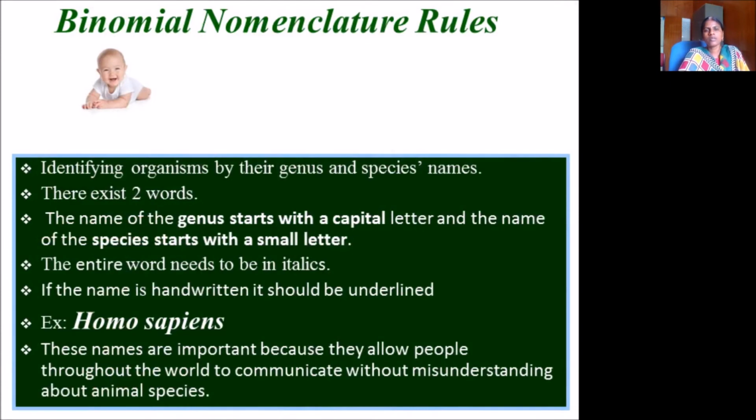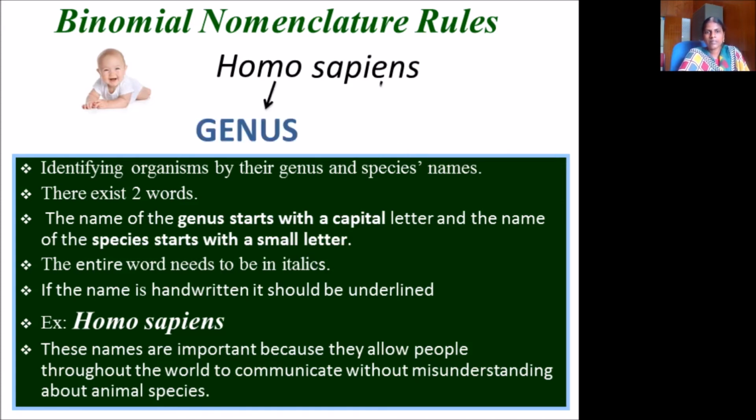So, binomial nomenclature rules. There are some rules for binomial nomenclature. You can see Homo sapiens is the scientific name for the human. Here Homo is the genus and sapiens is the species. Two words: the first word denotes the genus and the second word denotes the species name.